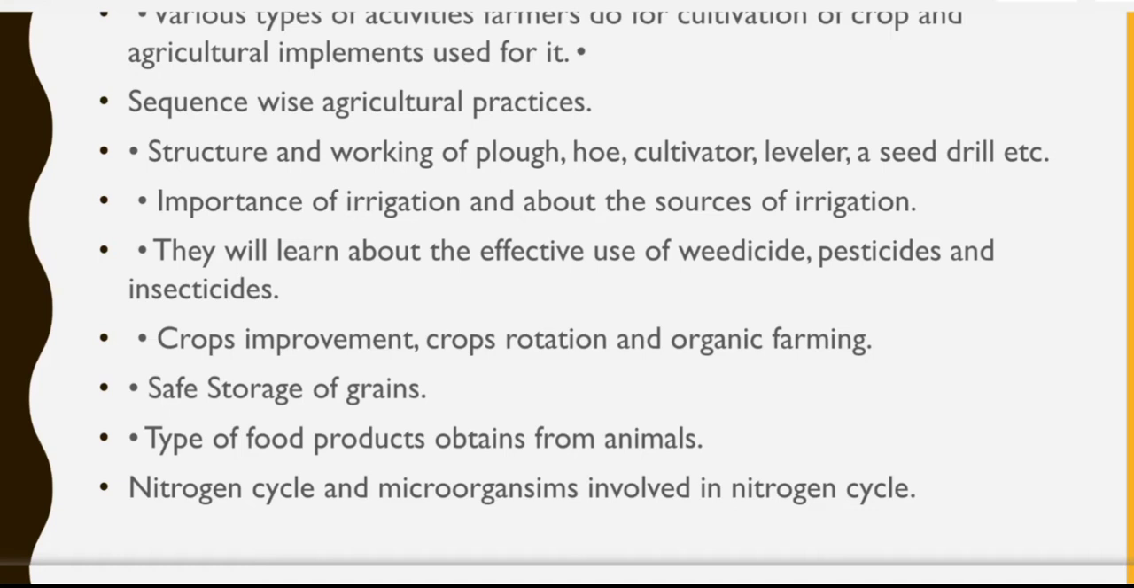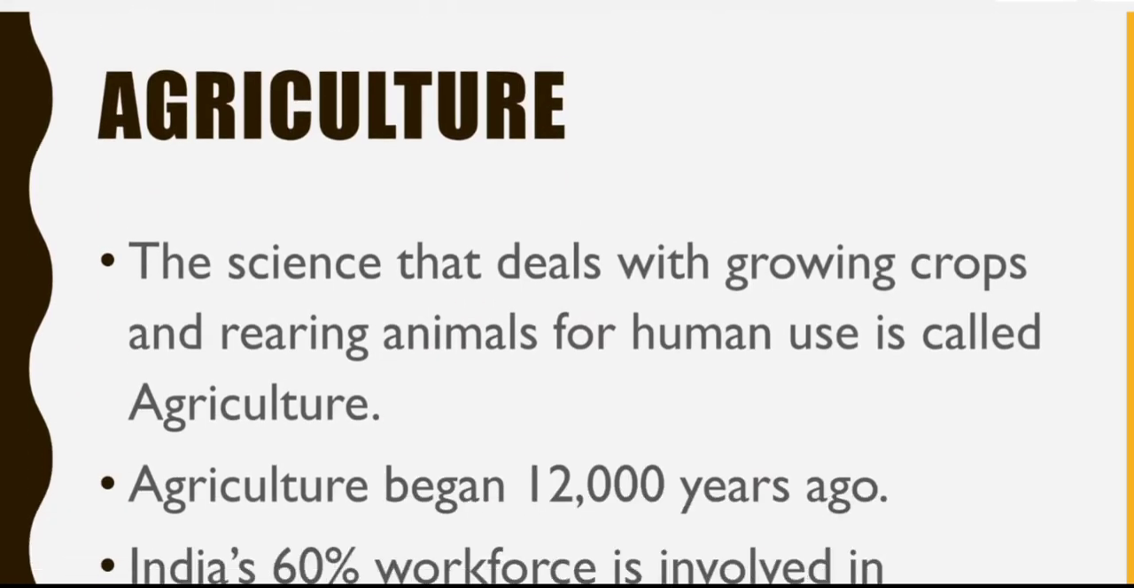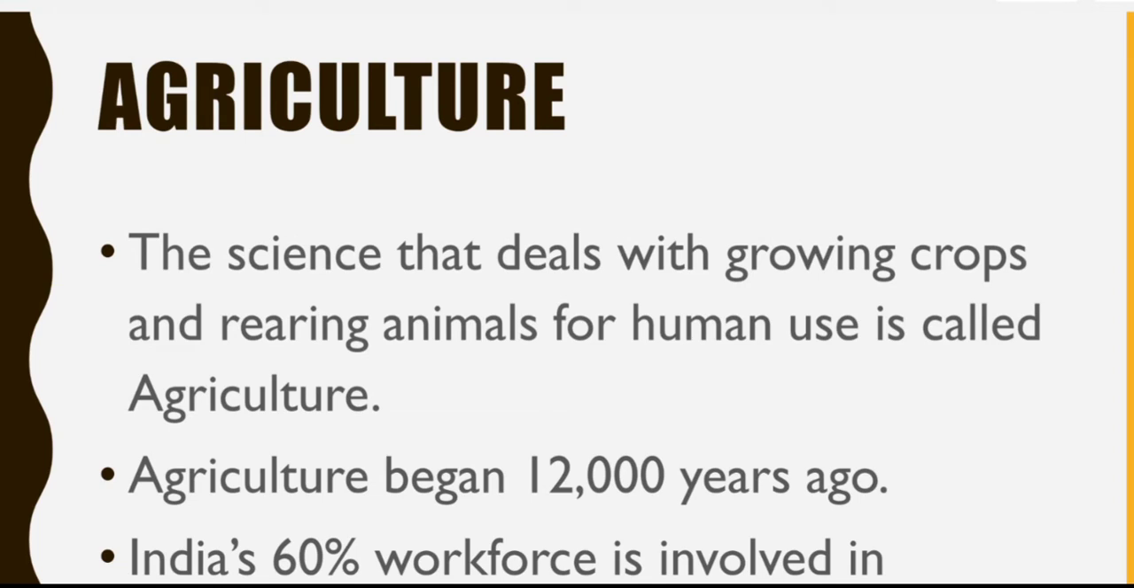Safe storage of grains, types of food products obtained from animals, nitrogen cycle and microorganisms involved in the nitrogen cycle. Now let's move to the definition of agriculture.